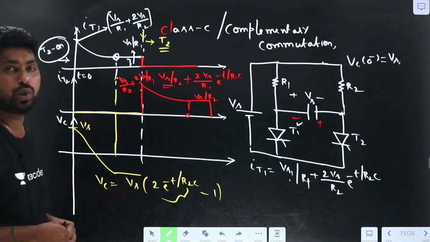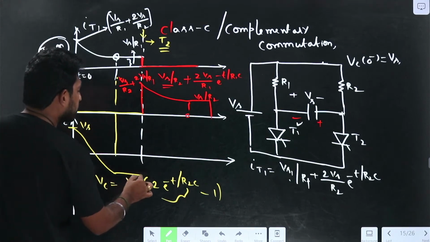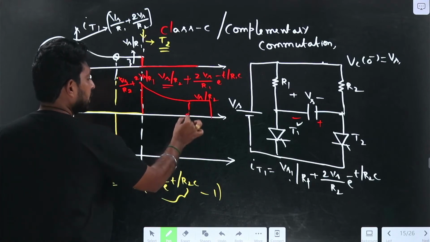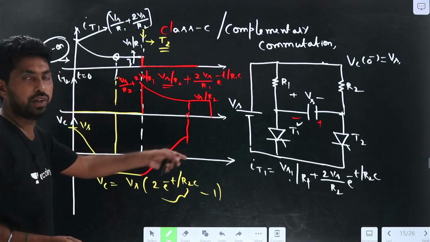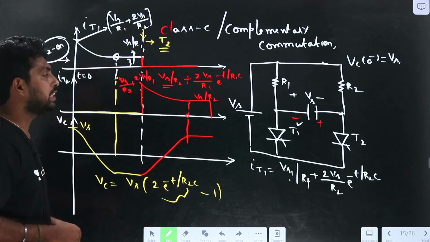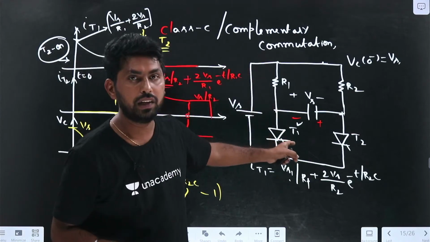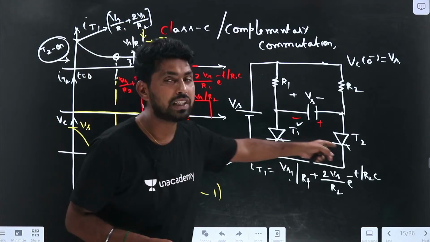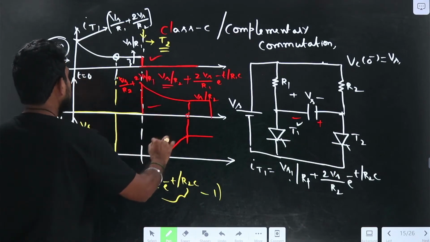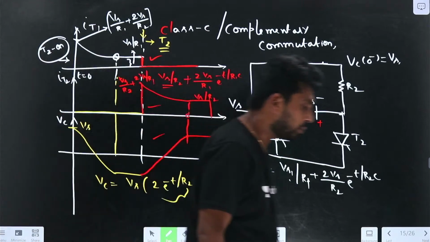So what happens during that time? The capacitor will again be charged to plus Vs. If I apply the Vc value here, it will charge to plus Vs here. Again if I turn on T1, what happens? T2 will go into the off position. So this is how we draw Vc, IT1 and IT2.